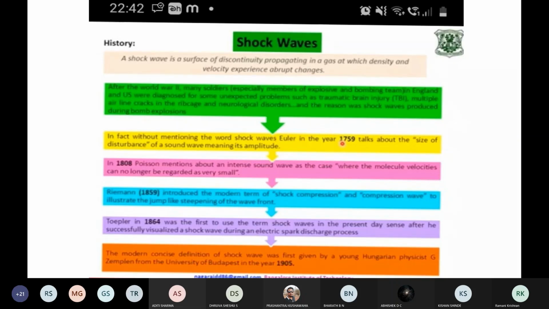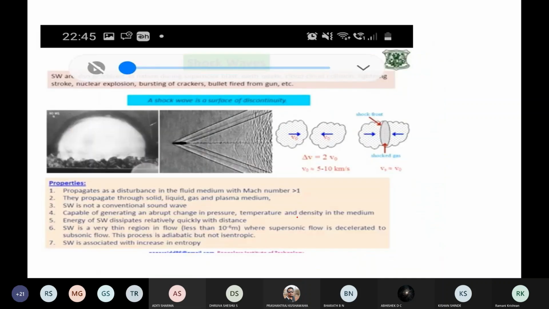When the sound wave you are hearing is very intense, I cannot consider that the molecules move by small amounts. That is, they are talking about shock waves. Then in 1859 they started talking about shock compression and compression waves. This is how they were able to think that shock waves exist.